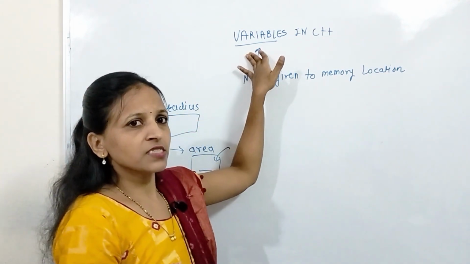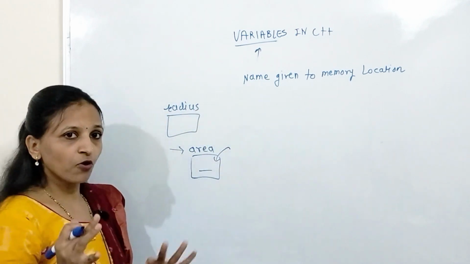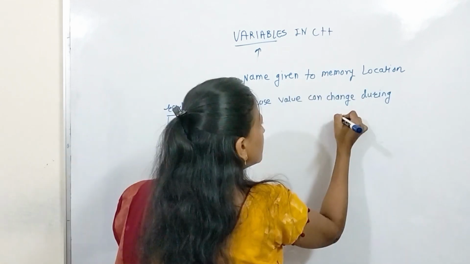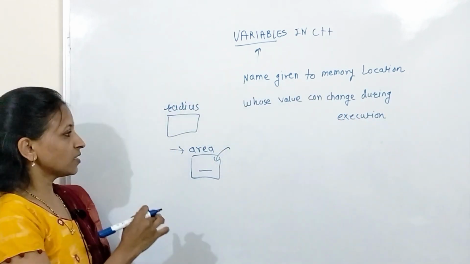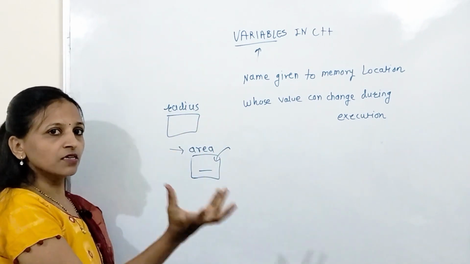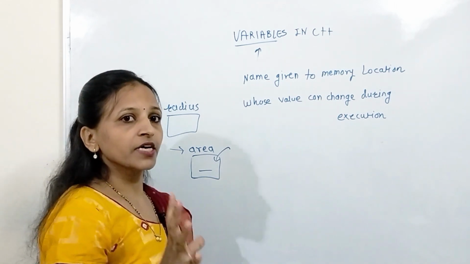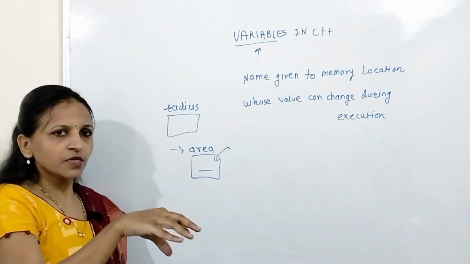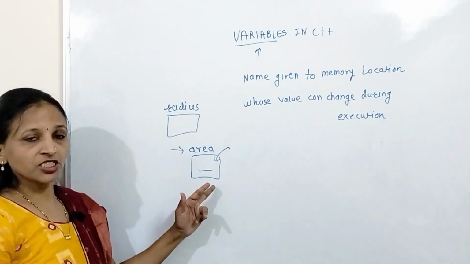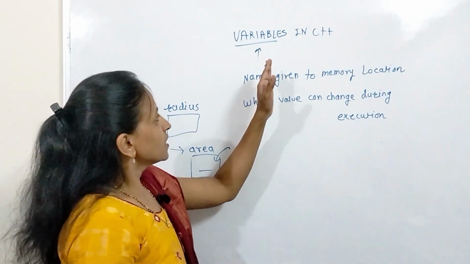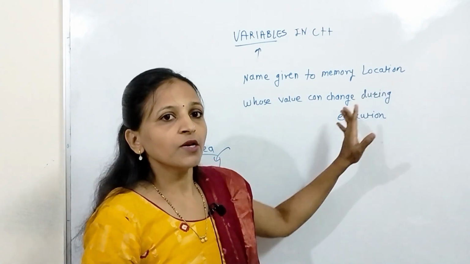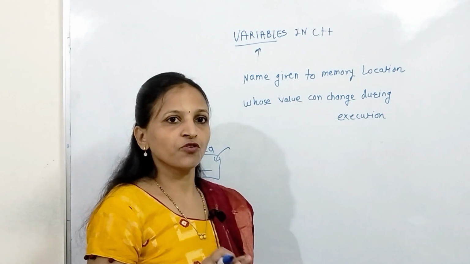Now why is it called a variable? Because its value can be modified during execution of a program, meaning its value can change during execution. Getting it? Now we have some idea about what a variable is. A variable is just like a container, or you can say a block in memory allocated for some specific purpose, and we give some name to that allocated block whose value can change during execution of a program. So a named memory location is nothing but a variable whose value can be modified during execution of a program.